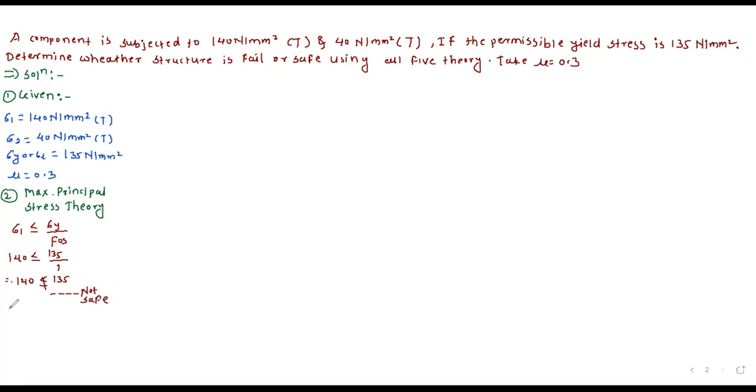Now we will check for sigma 2. Mod of sigma 2 should be less than or equal to sigma y by factor of safety. So here 40 should be less than or equal to 135 by 1. So 40 should be less than or equal to 135. So here it is safe. Next we will apply the second theory.